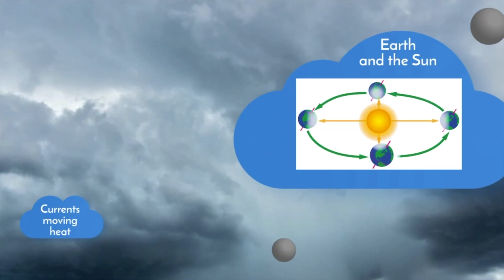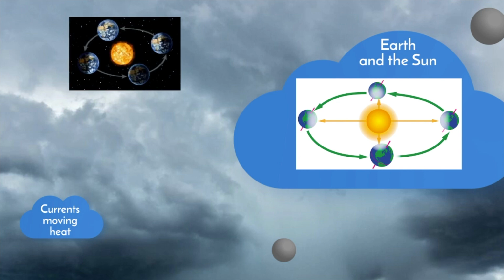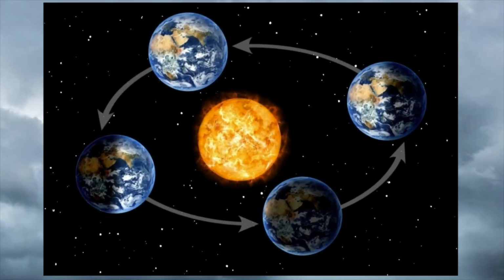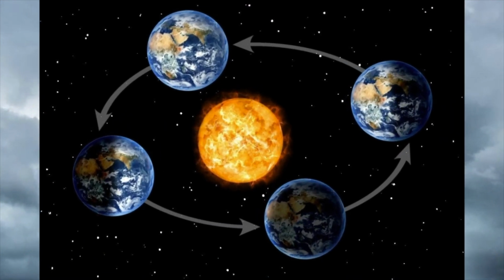So what exactly influences Earth's climate? The energy needed for life on Earth comes from the sun. A lot of different factors that influence climate come from how the Earth moves in relation to the sun throughout the year. Revolution, or the orbit of Earth around the sun, is one factor. Do you know how long this takes? If you guessed 365 days or 1 year, you're correct.